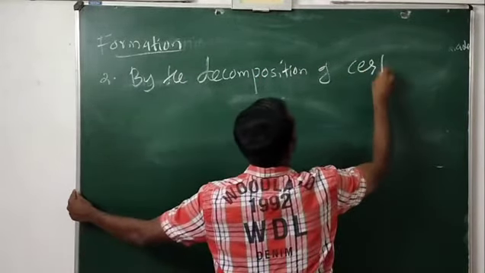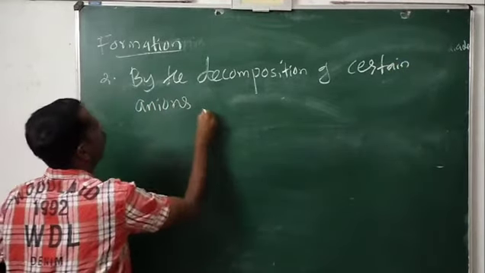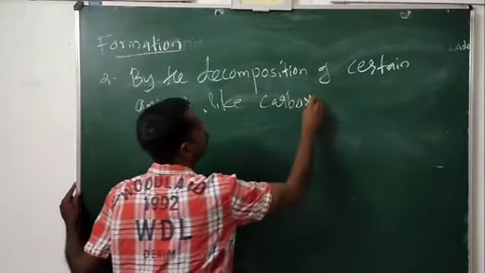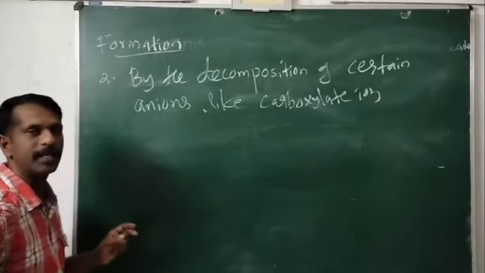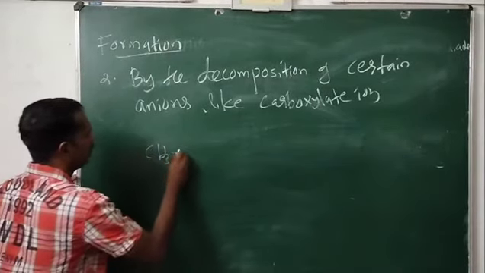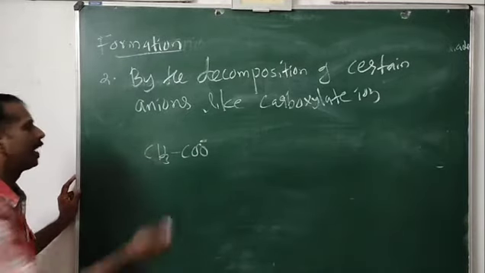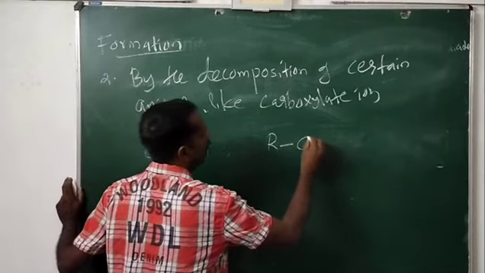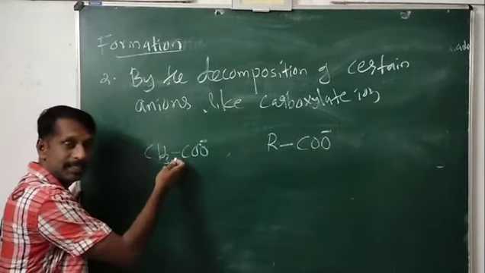How will you write carboxylate ion? Look at it here. CH3COO minus. This is a carboxylate ion, for example, this is acetate ion. The general formula of carboxylate ion is COO minus.